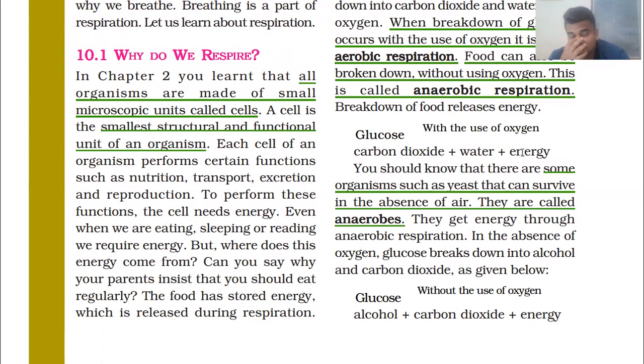In your home also, each and every member is assigned some work. Your father is doing some job, you are studying, your mother manages the whole home. That's how these cells are also divided to do work. So each cell of an organism performs certain functions such as nutrition, transport, excretion, and reproduction.